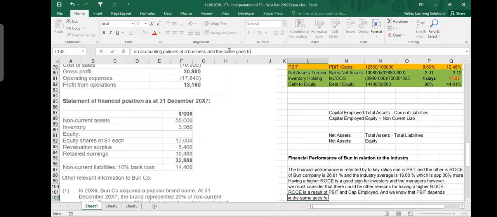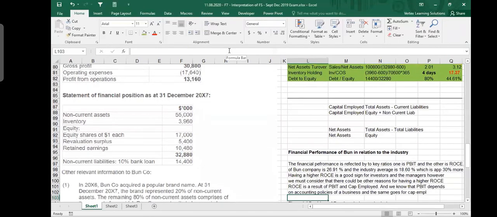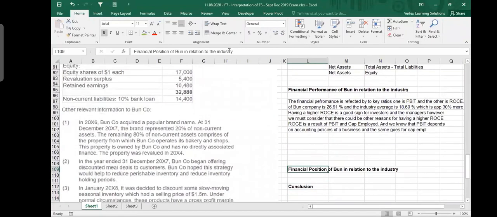The same goes for capital employed. So I'm just speaking in general here. First, I said that ROCE is higher, and why it is higher we will discuss later. Then I said a higher ROCE is a good sign. But then we say you cannot totally rely on ROCE because it depends on PBIT and capital employed, and both these numbers depend on accounting policies.